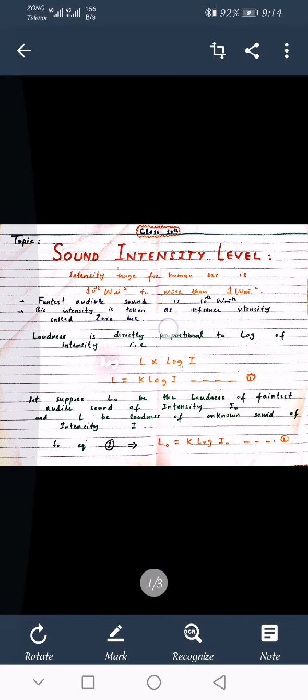The faintest audible sound is 10 power minus 12. This is the minimum sound intensity which can be heard by the human ear. This intensity is taken as reference intensity and it is called 0 bell. This intensity, 10 power minus 12 watt per meter square, is the reference intensity and it is the faintest audible sound, and this intensity is called 0 bell.